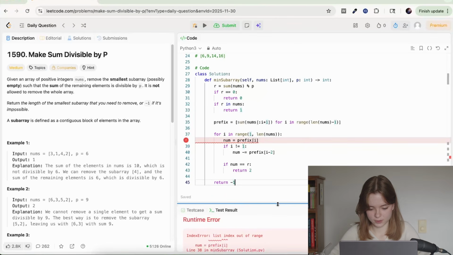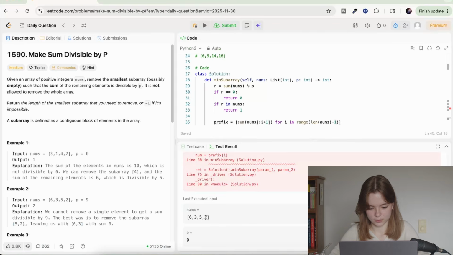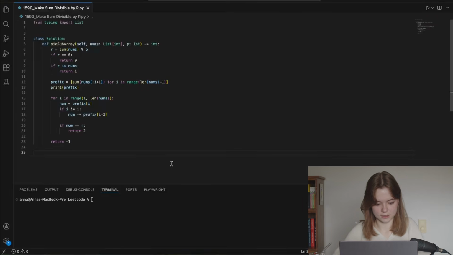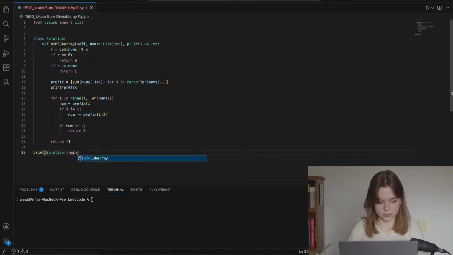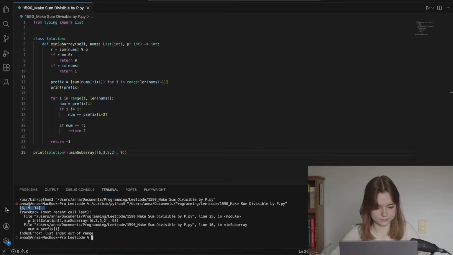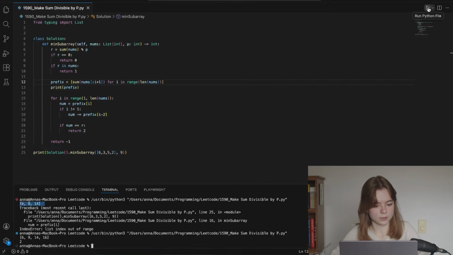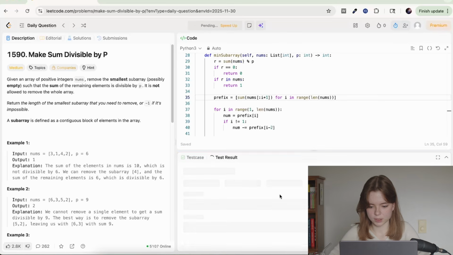After that, side note, what are we having an error with? Where nums is that and p is 9. So we want to have solution min subarray, and then we want to go the nums are that and p is 9. Our prefix sum is too long. Why are we doing that? There was a reason why I wanted to do that, but it's not correct. That's what we want, right? Yeah, that's exactly what we want. Did a little bit of a miscalculation with the range endpoints there. Okay, there we go. So that's working.